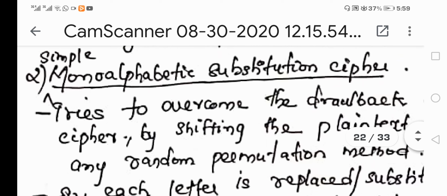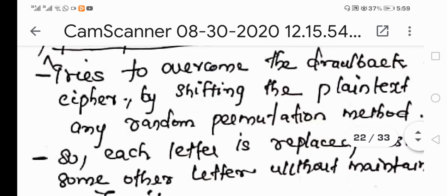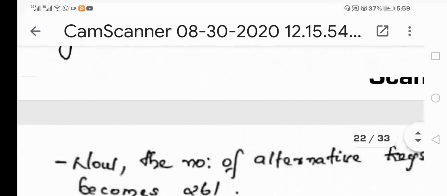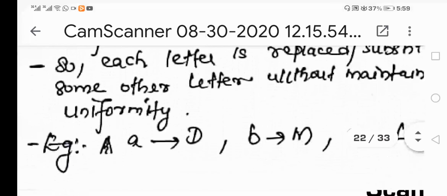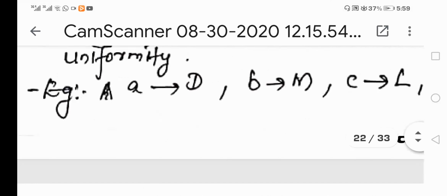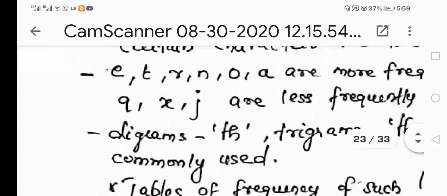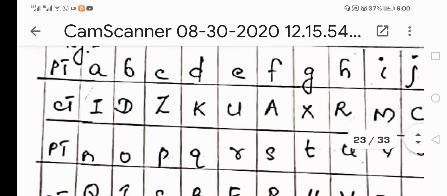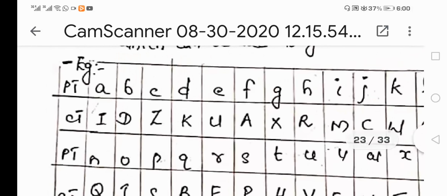What happens in simple monoalphabetic cipher is that we are not at all considering the concept of key individually. The plain text messages will be given as such, and before going for encryption of the plain text message, we will construct a table randomly, that is without any specific factor or consideration.